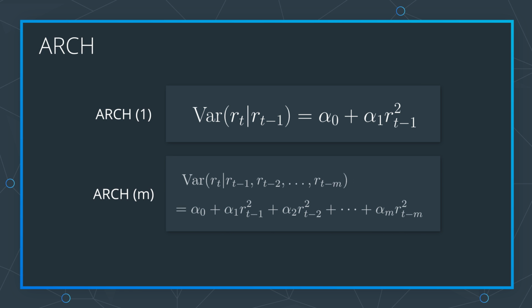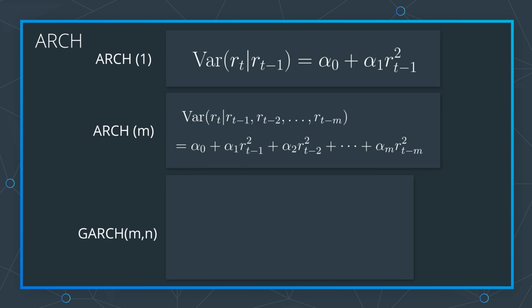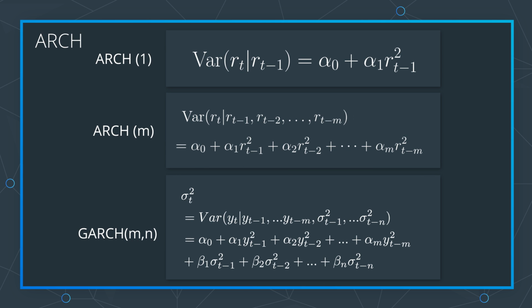This can be extended to an ARCH-m model, where the variance is conditionally dependent on m past time steps. Note that here, the variance is being modeled only based on the squared log returns. We can also add terms to make the current variance dependent on previous estimates of the variance. To address this, you can modify the expression to include terms with previous variance values denoted as sigma squared. This is known as the GARCH, or generalized ARCH model. And you can parameterize it as GARCH-m,n, where m is the number of log return terms, and n is the number of variance terms to include in the model.